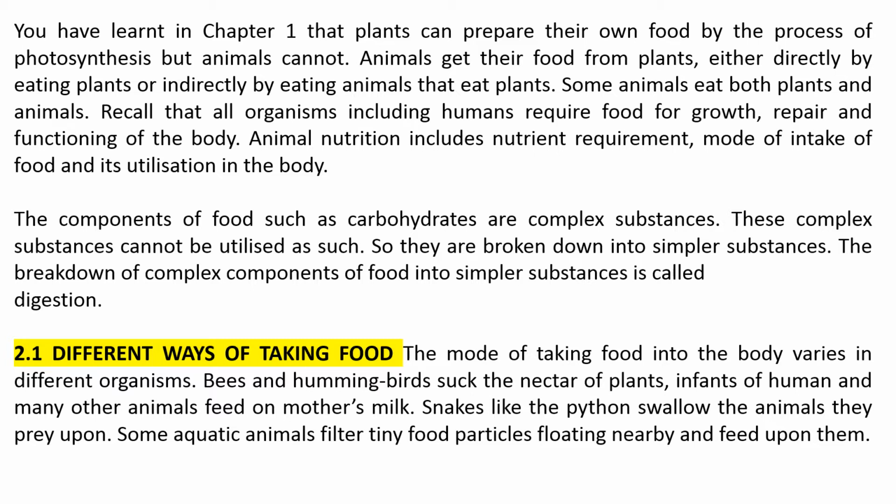Animal nutrition includes nutrient requirement, mode of intake of food, and its utilization in the body. The components of food, such as carbohydrates, are complex substances. These complex substances cannot be utilized as such, so they are broken down into simpler substances. The breakdown of complex components of food into simpler substances is called digestion.